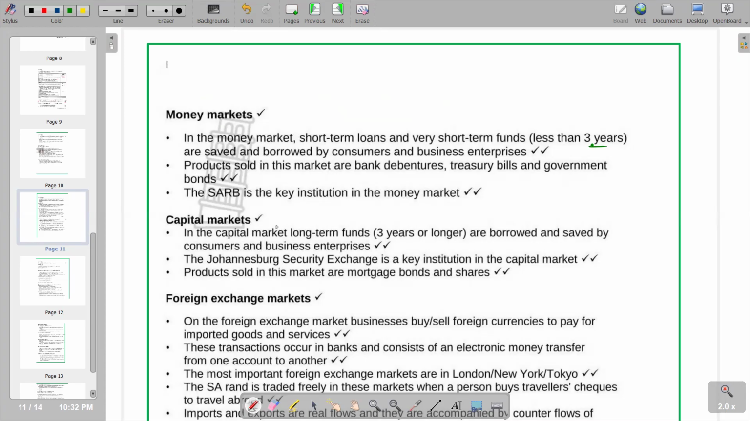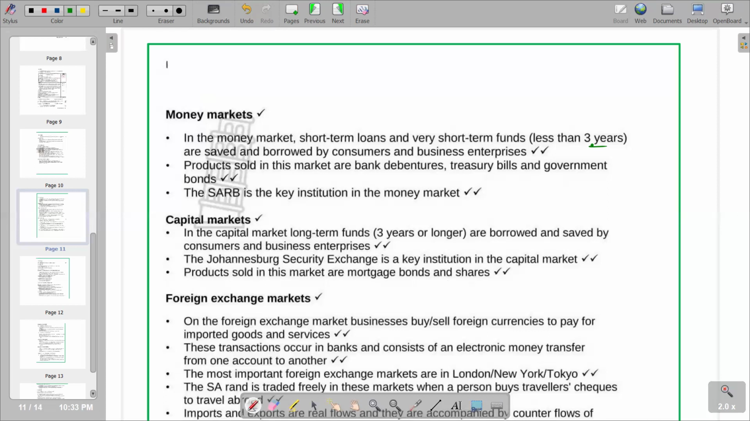Then we go to the next part of our markets, where we're in the capital market. So in the capital market, long-term funds of 3 years or longer are borrowed and saved by consumers and business enterprises. We have got the Johannesburg Securities Exchange as a key institution in the capital market. Last point is saying products sold in this market are mortgage bonds and shares. Then this is the explanation that we have on capital markets.